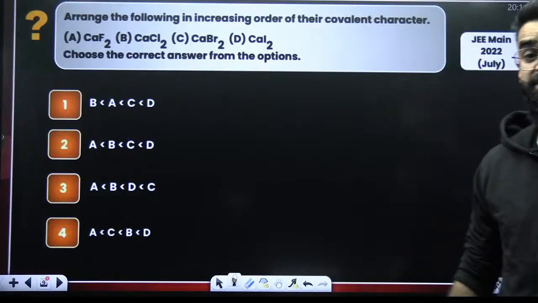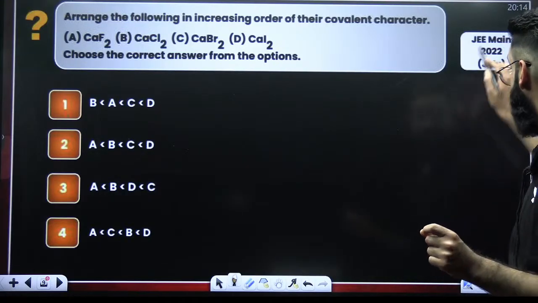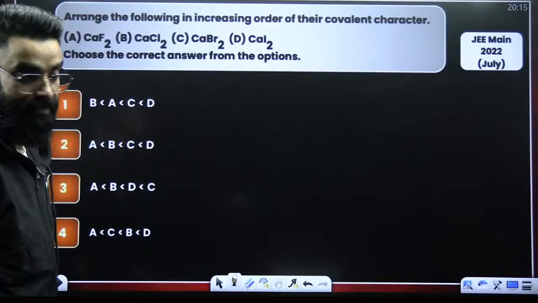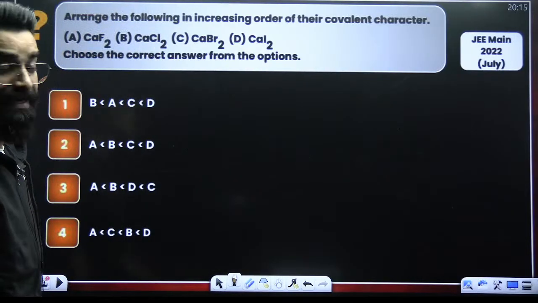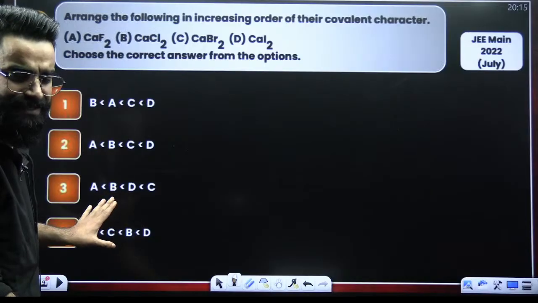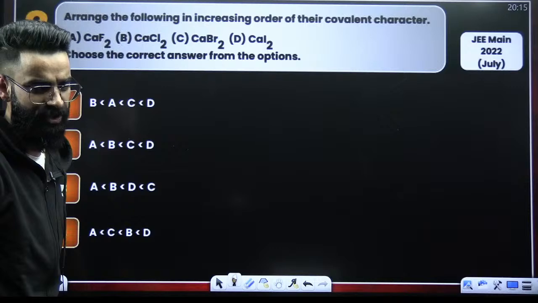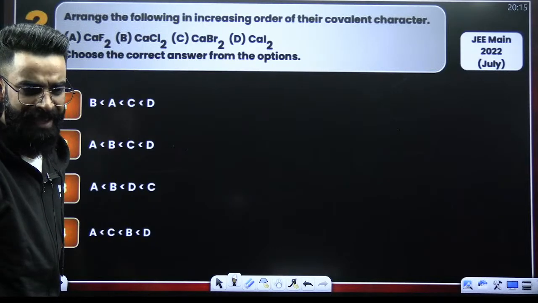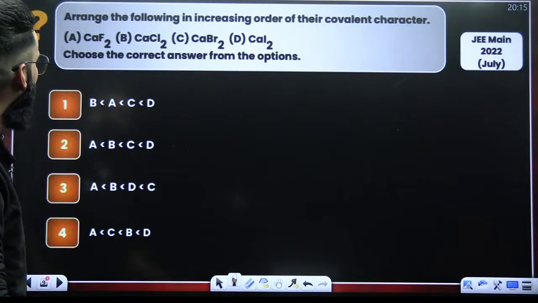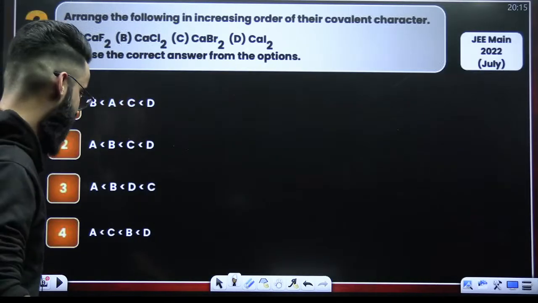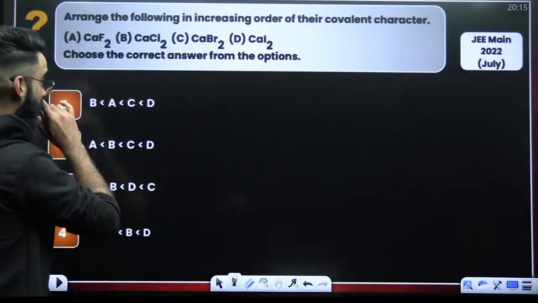All right, people, look at this particular question. Again, the question is based on your Fajan's rule, and this question has been asked in your JEE Mains 2022 attempt. Proper NEET standard question this is, and I believe you can easily solve this sort of a question on your own. Arrange the following in the increasing order of their covalent character.